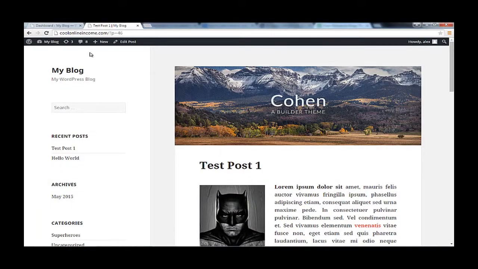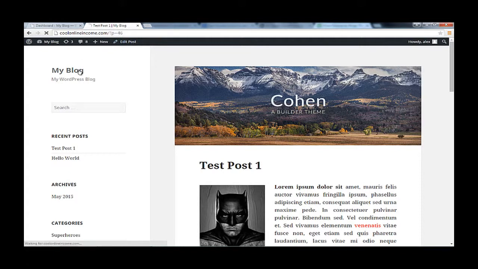Permalinks refer to how the URL of your pages and posts will be displayed on the address bar. Now, if you check the address bar of your website or of your post, you may see something that looks like this: ?p=46. This is, by the way, because I'm inside the post right now.